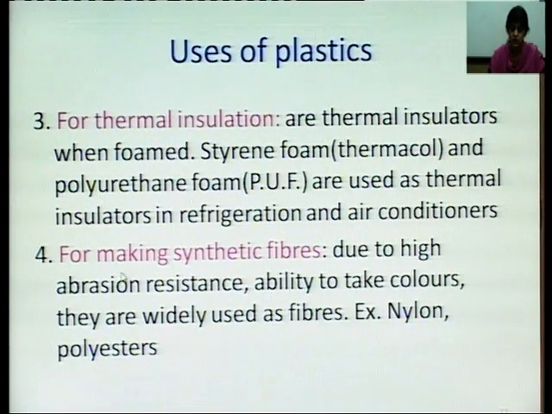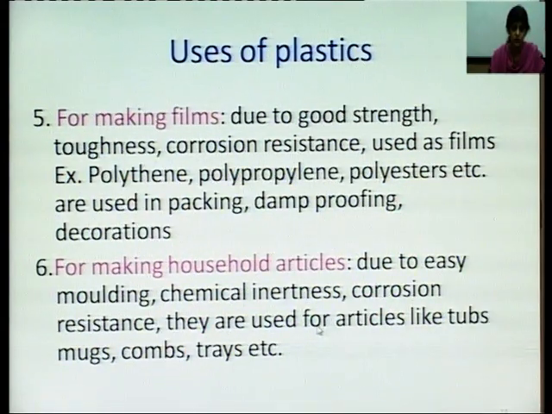Then they are used for making synthetic fibers due to high abrasion resistance and ability to take colors. These are widely used as fibers. Example, nylon, polyester, etc. Then plastics can be used for making films. Due to good strength, toughness, corrosion resistance, they are used as films. Then they are used for making household articles due to their easy molding, chemical inertness, corrosion resistance. They are used for making articles like tubs, buckets, mugs, combs, trays, etc.